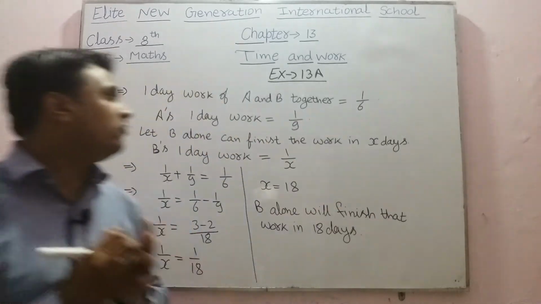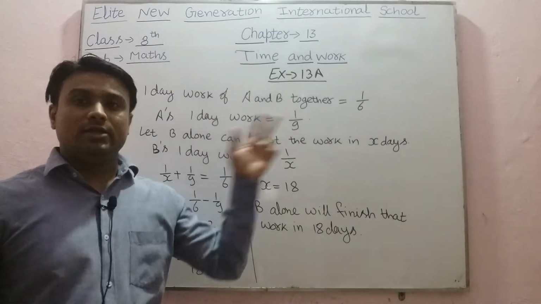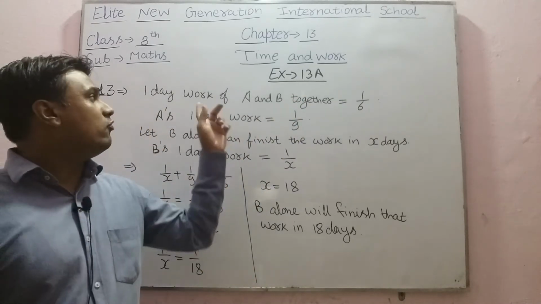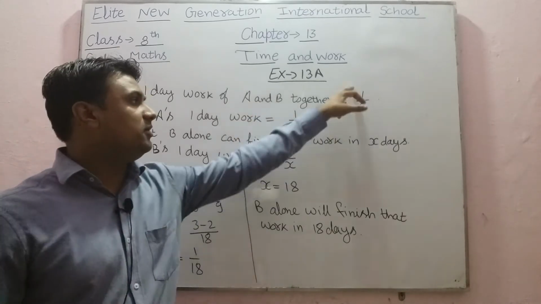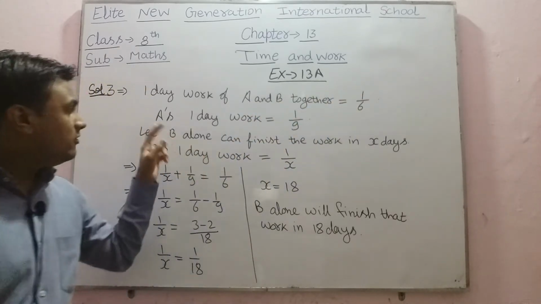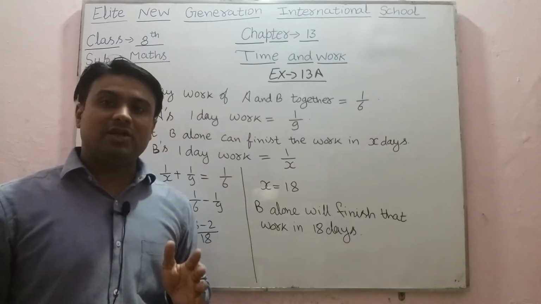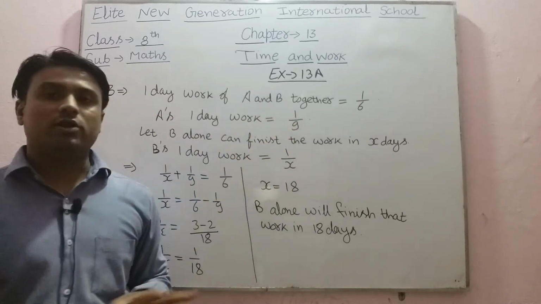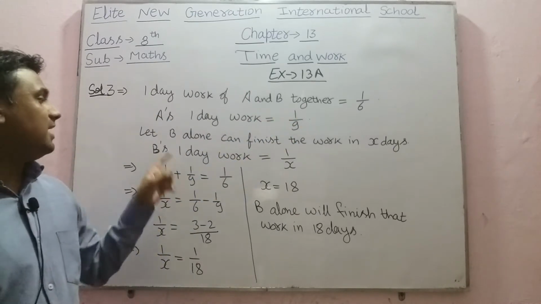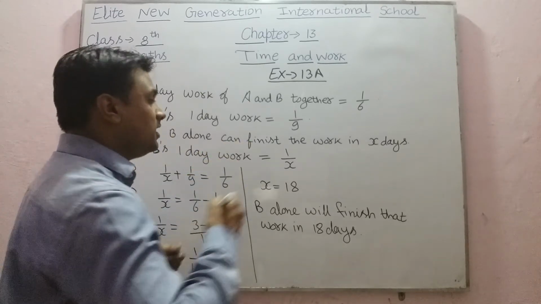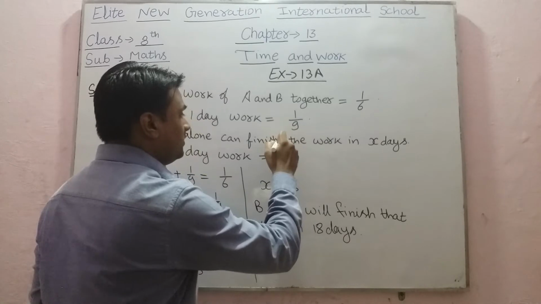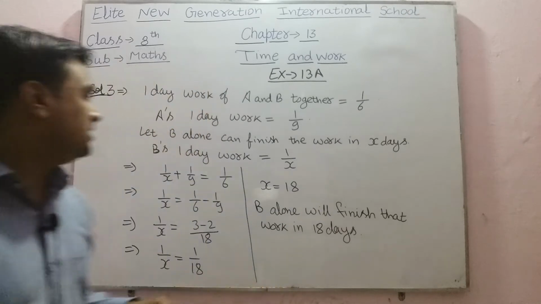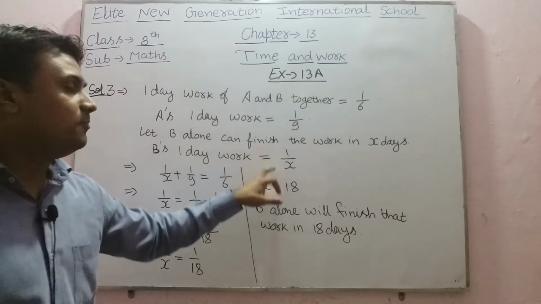In this question, first of all, we are given that A and B, if they do the work together, can complete it in 6 days. Therefore 1 day work of A and B together will be 1 upon 6. And if A alone does this work, then he can finish it in 9 days. Therefore 1 day work of A will be equal to 1 upon 9. Suppose B alone can finish the work in X days. So we can take the total time taken by B to finish that work as X. Therefore we can say that B's 1 day work will be 1 upon X.